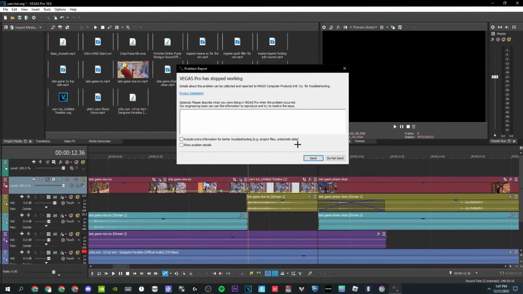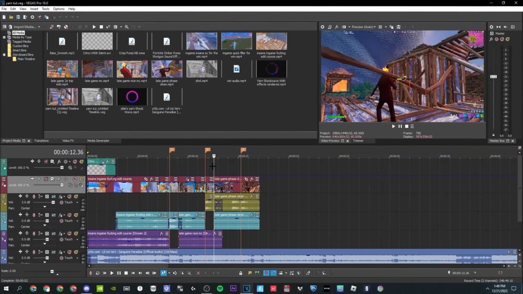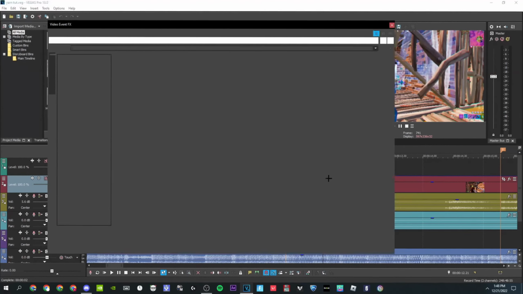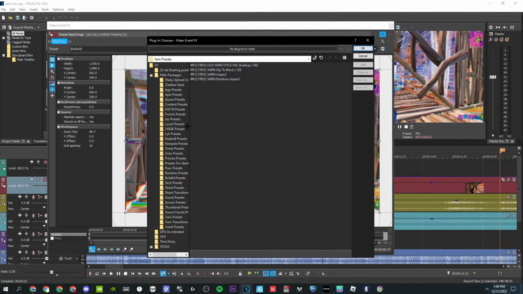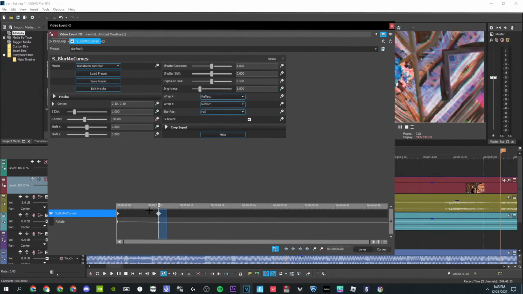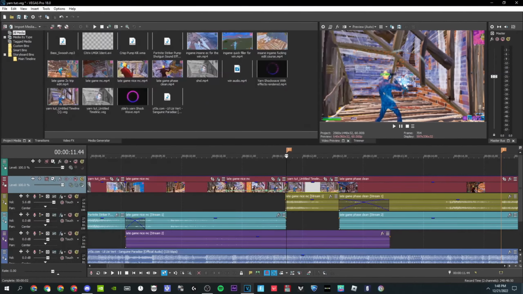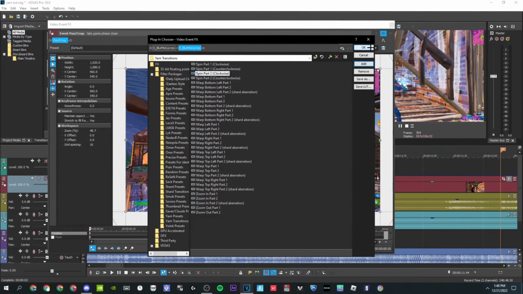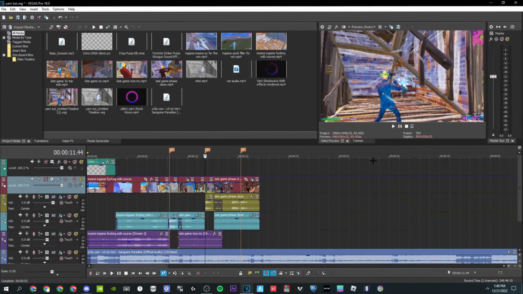It crashed again. Alright, now that I opened Vegas again, it made a nested timeline. So you want to add a transition. So for this one, I'm probably add a clockwise one. So clockwise, and you want to drag the keyframes. And then I'm gonna add the clockwise part 2 on the second one. It should look like this.